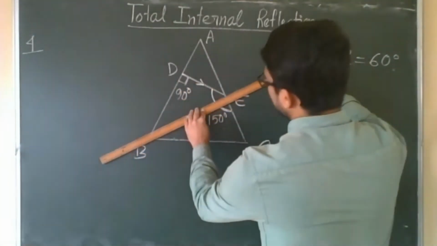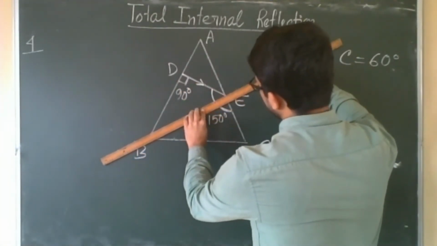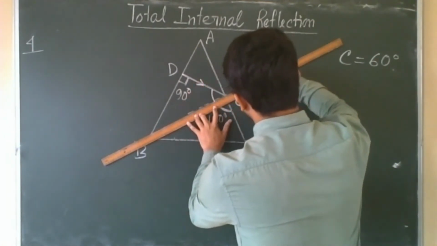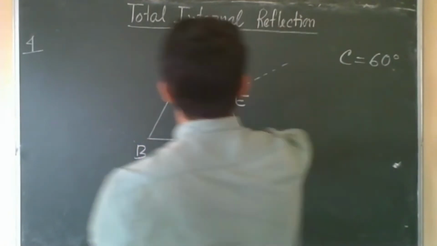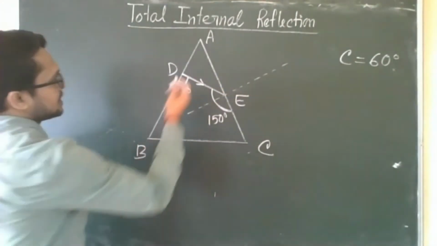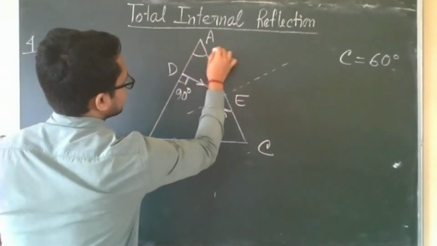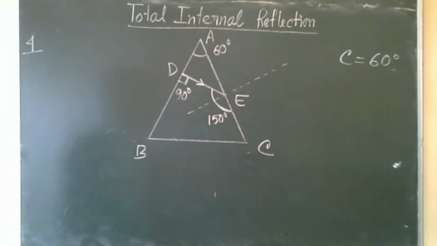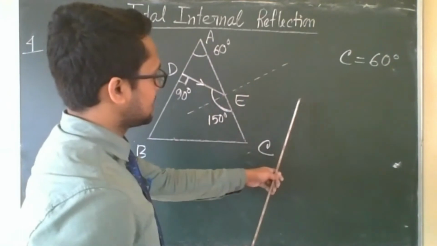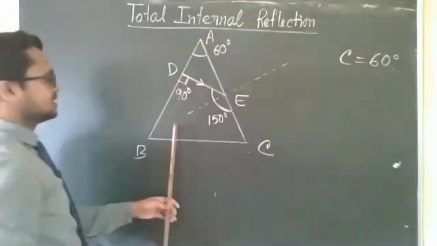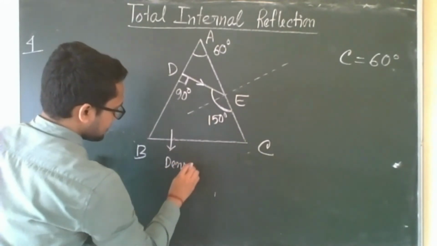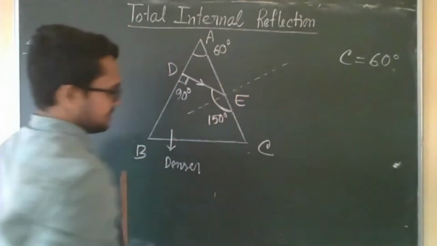So obviously we will draw the normal here first of all. This is the normal. So equilateral triangular prism means this angle is 60 degree. Okay. So again it is going from denser to rarer. Outside it is air and here it is denser medium. So this is denser and this is air, that means rarer.